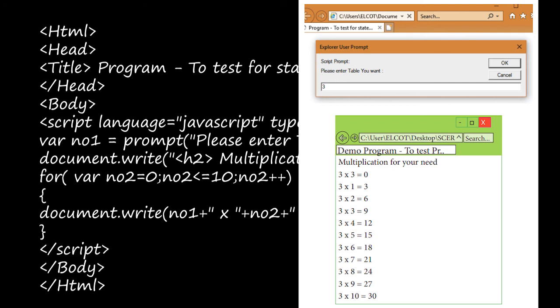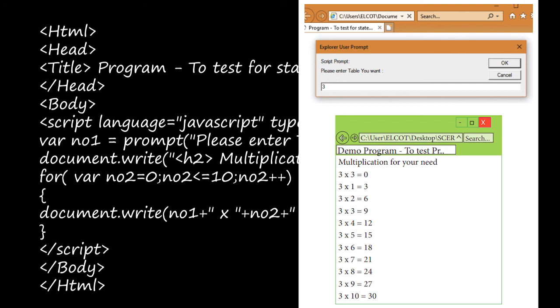If you're having a laptop, you can just type the HTML code in Notepad and you can save it with .html in the name. You can give any name .html and you can save it. After that, you can open it in the browser. You can double click and open it, and in the browser you'll get the output. Okay. So you just try it out.